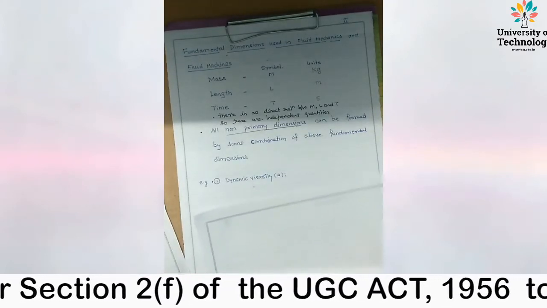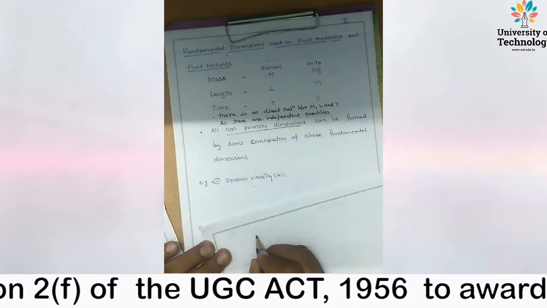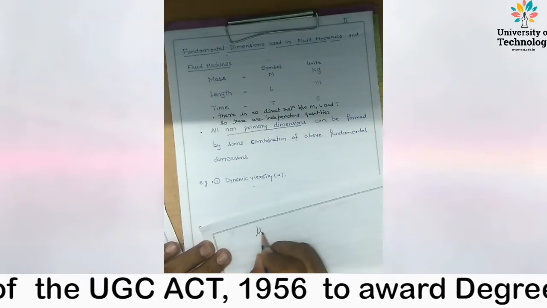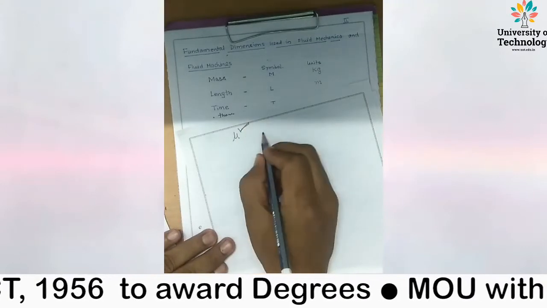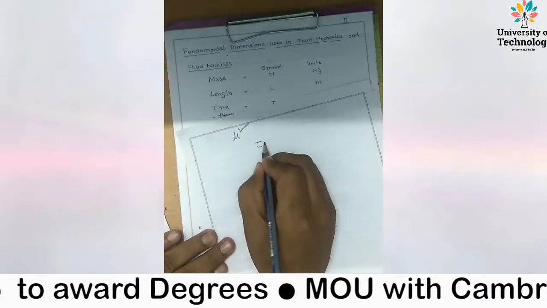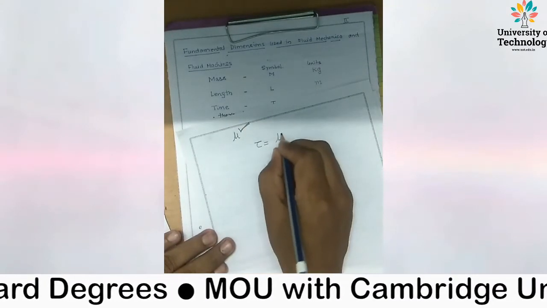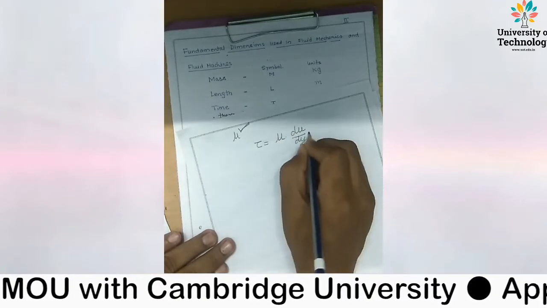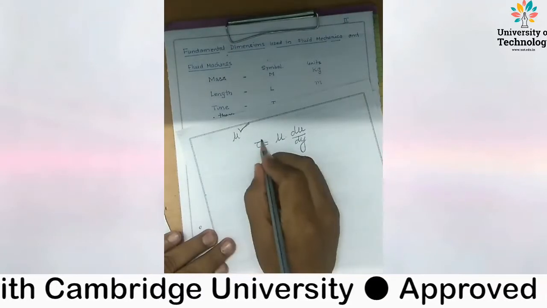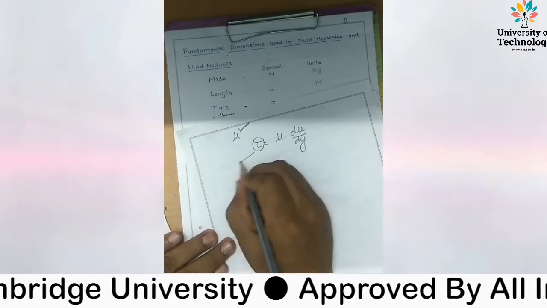First one is dynamic viscosity. The dynamic viscosity is represented by mu. By Newton's law of viscosity, we know that tau equals mu du upon dy. What is tau? Tau is shear stress.